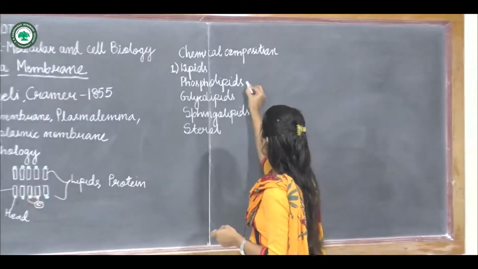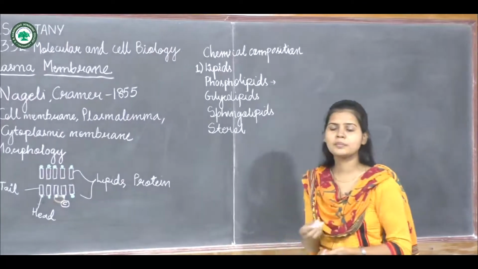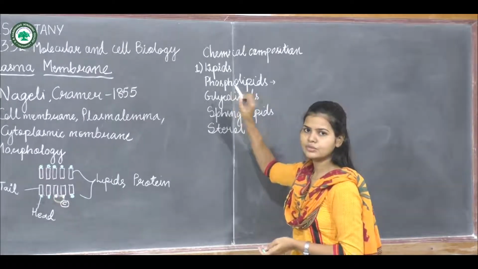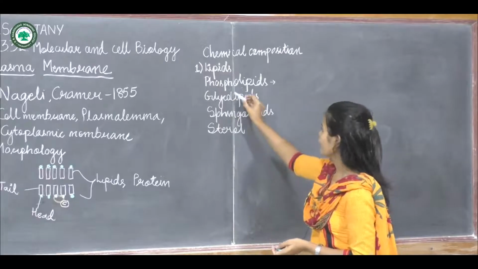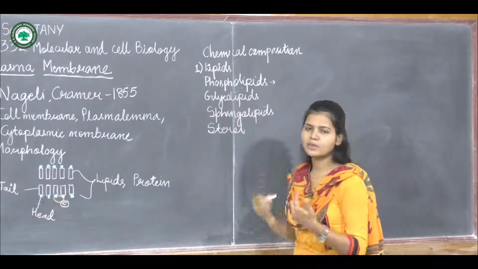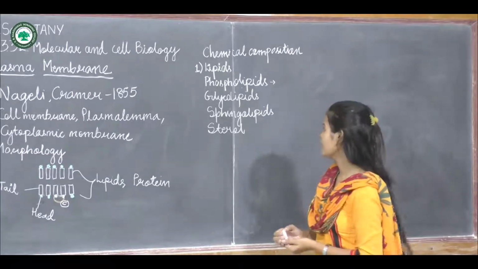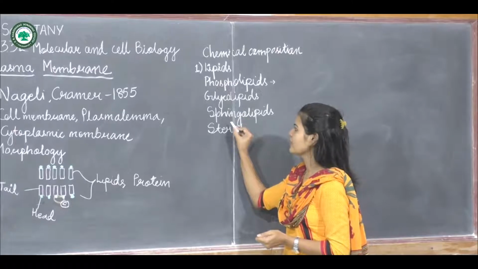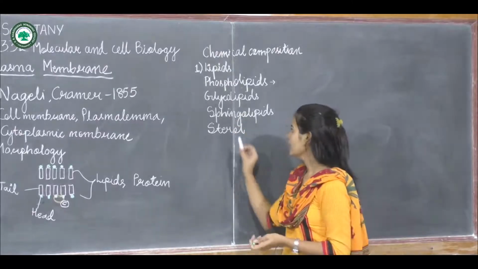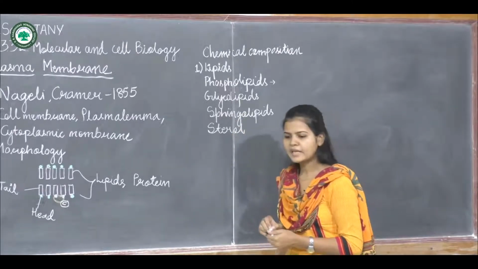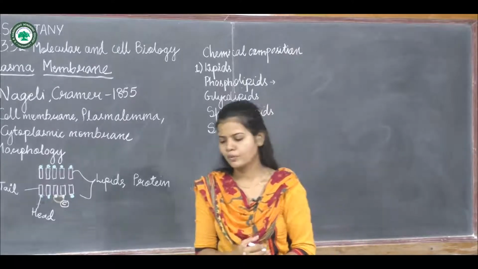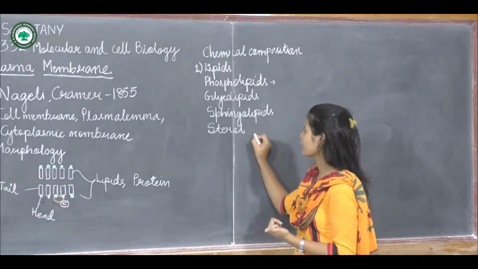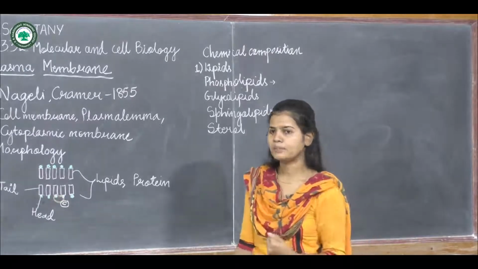Phospholipid means the lipid has the presence of a phosphate group. So lipids attached to a phosphate group are phospholipids. Glycolipid means a lipid with an attachment of a carbohydrate group. Sphingolipid is when the lipids are attached to sphingosine. And sterols are amphiphilic molecules which possess both hydrophobic as well as hydrophilic groups. So this is about the lipids.